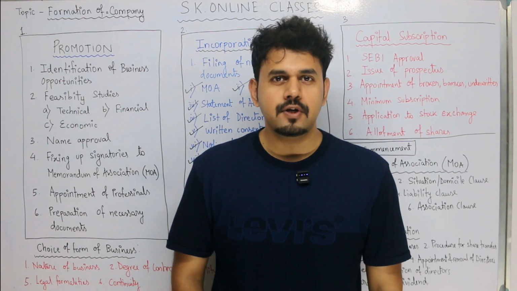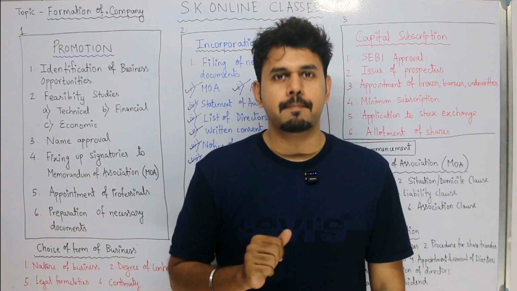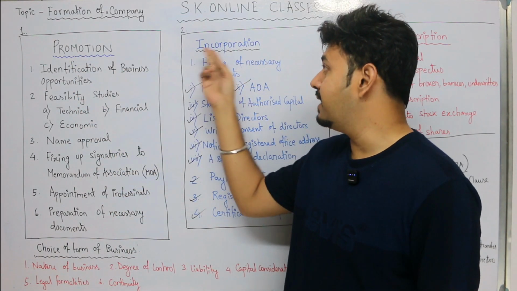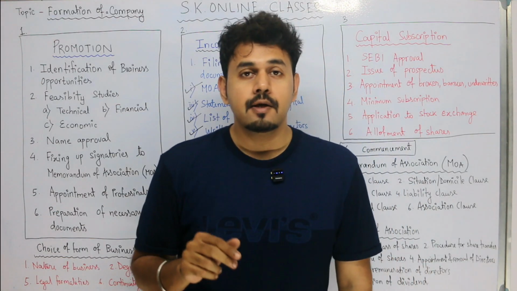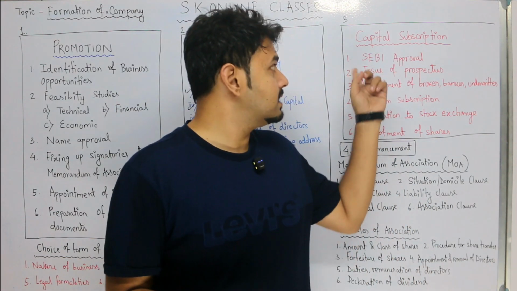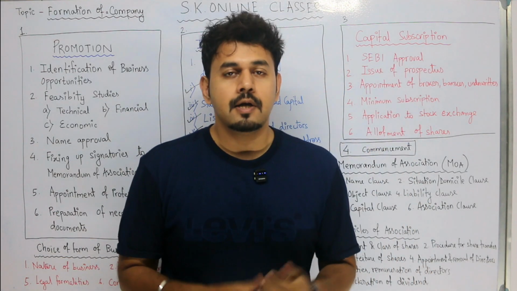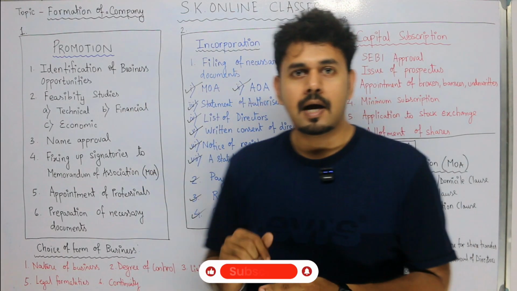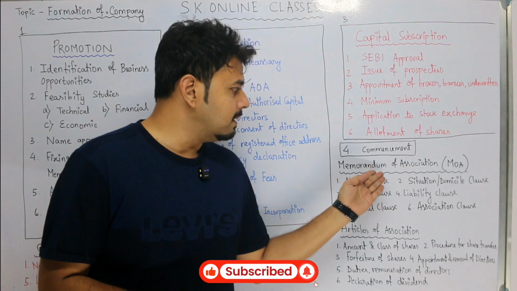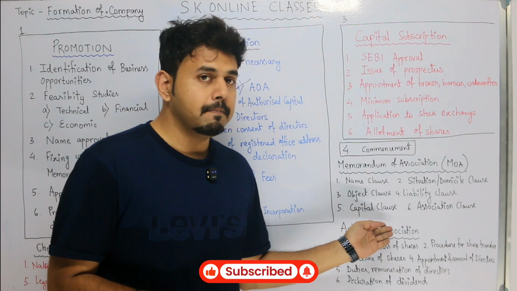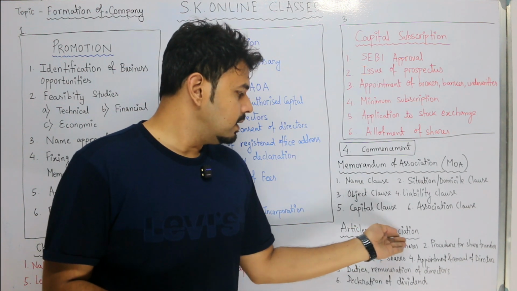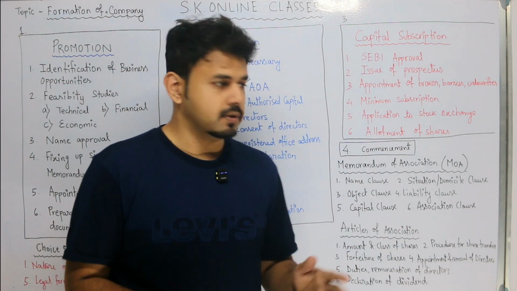Now in my previous video we have discussed the formation of a company, and we have already discussed promotion and incorporation. Today we will be discussing the third stage, which is capital subscription. In my previous video, while explaining promotion and incorporation, I also explained the Memorandum of Association being the principal, or the most important, document, and second to it is the Articles of Association.